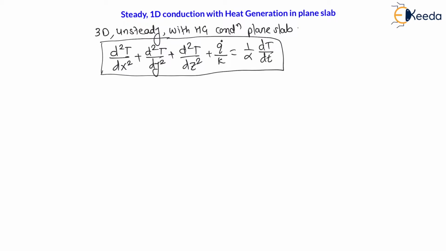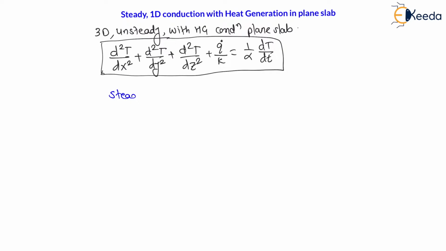If you have not seen my previous lecture, go back and watch it and learn this equation, right? Now, my dear students, this equation is for unsteady state conduction with heat generation along all three directions for a plane slab. Now here we will impose a special condition on this. That is, we will say the heat flow is steady.